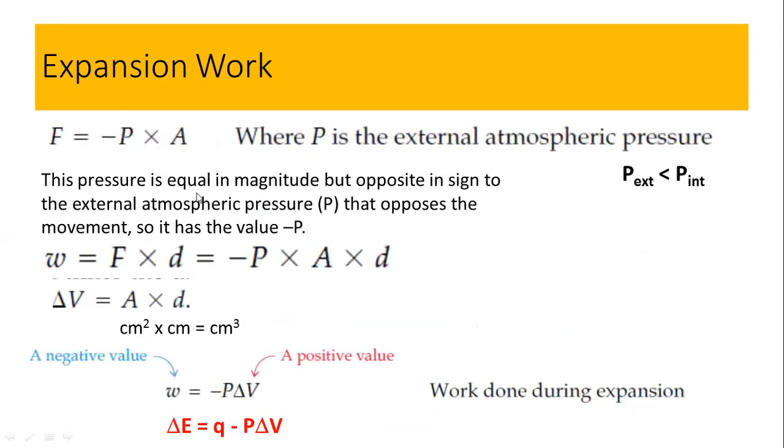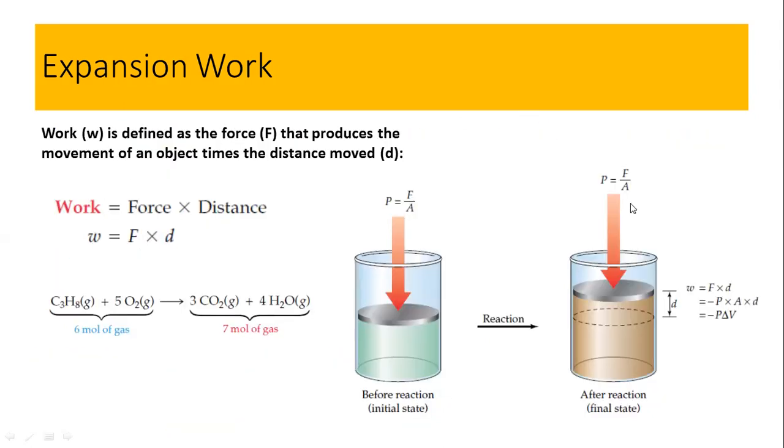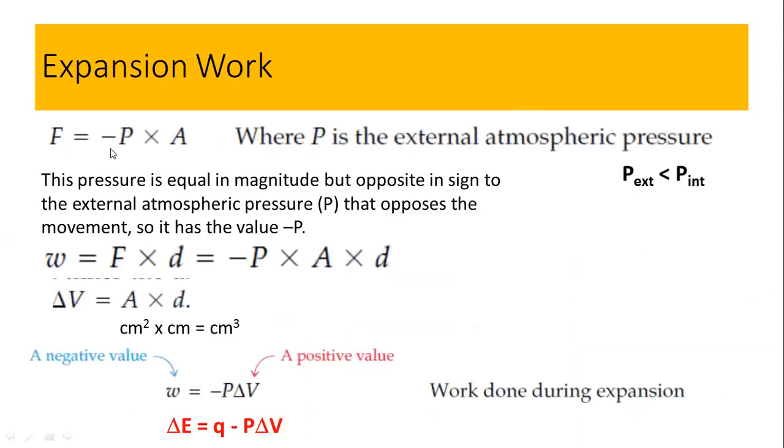So let's further solve the work. As we have explained, pressure is the force per unit area, and force will be equal to pressure multiplied by the area. So the force will be equal to pressure multiplied by the area, and here the sign given is the minus, and this is the external pressure. So what does the minus sign represent? It explains that the external pressure is less as compared to the internal pressure.